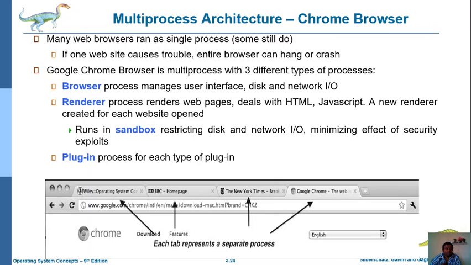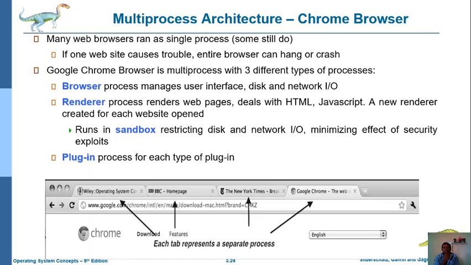Here, the browser is especially used for providing the user interface, and the render is for processing the particular request by the user. That means whatever code, like HTML, XML, JavaScript, is maintained or developed by the render. And the plugin is for plugging into any specific service or any specific tab.